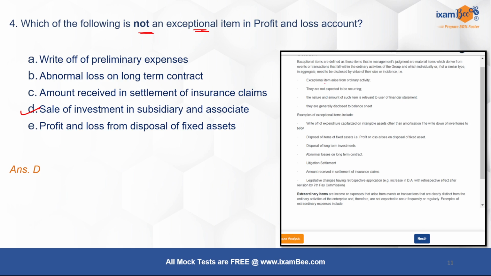So they may come from your ordinary activities, but they may not be your operation and your main business. OK, and its examples include disposal of fixed assets, disposal of long-term investments, abnormal losses, litigation related settlement, and any settlement of insurance nature. यहाँ पर आप investment, long-term investment disposal से जो मिलता है, that is exceptional.